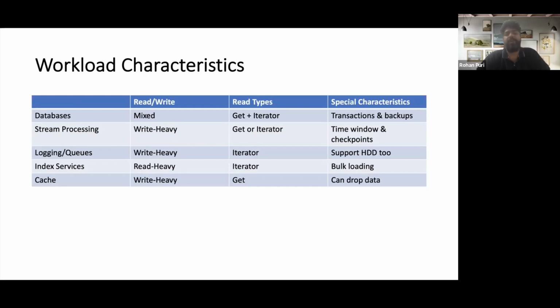And they require different read types. Some require only get, and some require iterators. And they have other special characteristics as well. So the aim of this diagram was to show the breadth of the application area where RocksDB is being used.